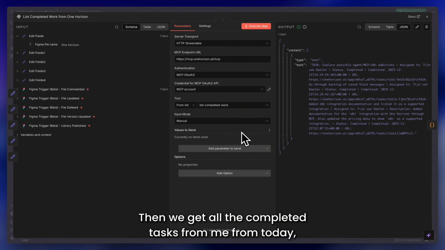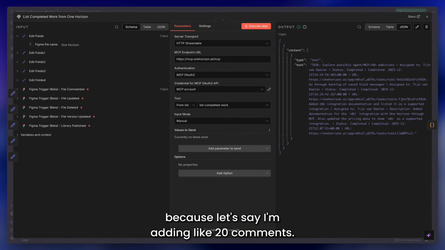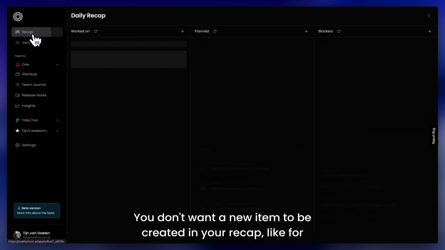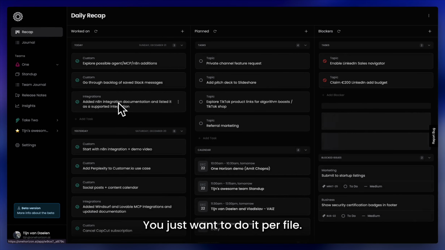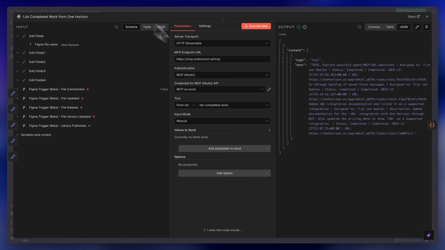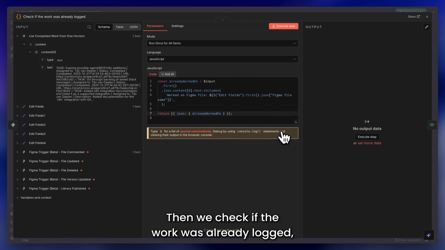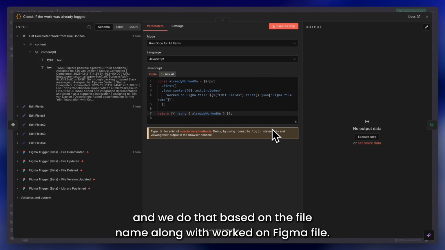Then we get all the completed tasks from me from today, because let's say I'm adding like 20 comments, you don't want a new item to be created in your recap, like for every single comment, right? You just want to do it per file. So we get back like all my completed work from today. Then we check if the work was already logged, and we do that based on the file name, along with worked on Figma file.